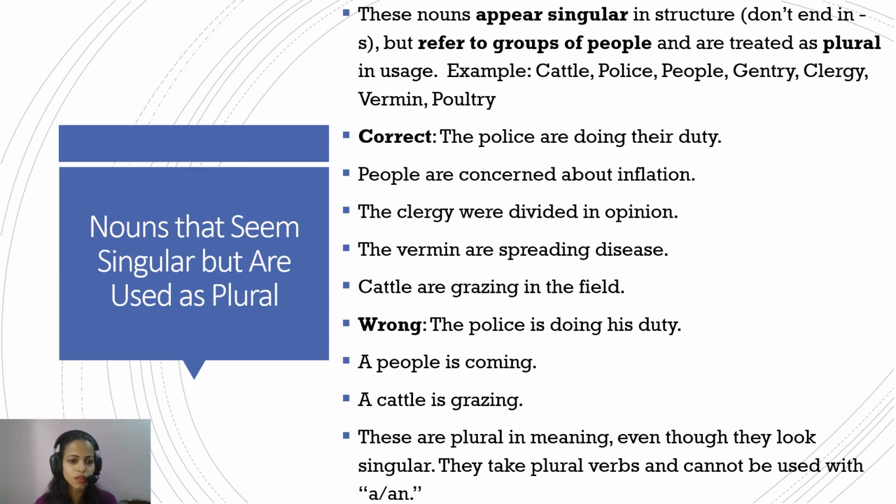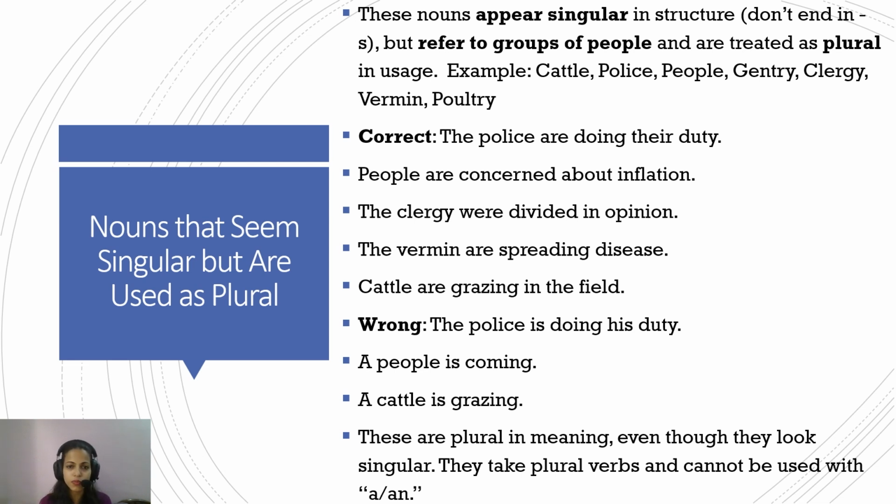Now, nouns that seem singular but are used as plural. These nouns appear singular in structure, and they don't end with s, but they refer to a group of people or things and are treated as plural in usage. For example, cattle. It's a group of, say, buffaloes, cows, and so on. The word itself refers to a group. Cattle has no s at the end, so it appears singular. Similarly, police has no s at the end, so it appears singular. People appears singular, but there can never be one people. The word itself refers to a lot of them in a single word.